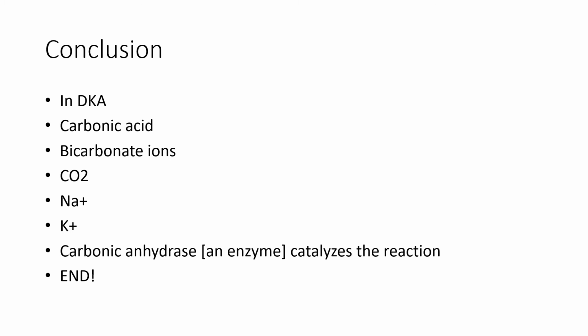Increased respiratory rate will decrease the CO2, and the reverse is also possible: decreased respiratory rate will keep more CO2, giving us respiratory acidosis.